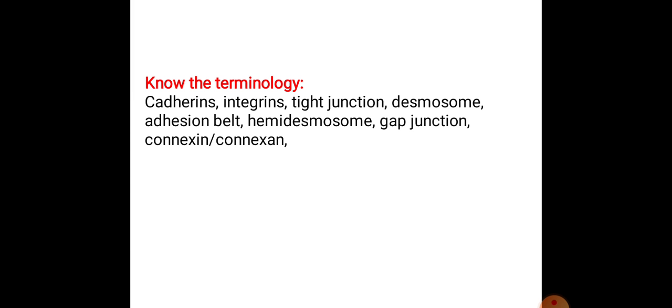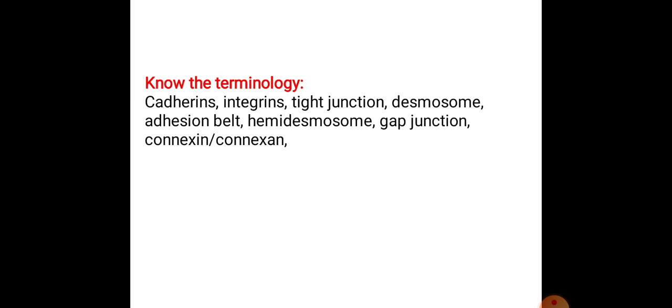Now we will switch over to the desmosomes. The desmosomes are nothing but specialized proteins, and these proteins are responsible for attachment or adherence of one cell with another cell. These desmosomes were discovered by the scientist Joseph in 1920. And in these desmosomes, the actin is attached with this cadherin. They are forming the bond between these two molecules.